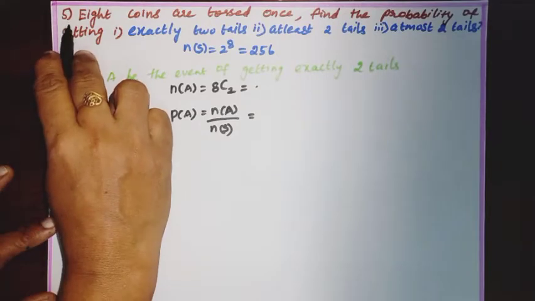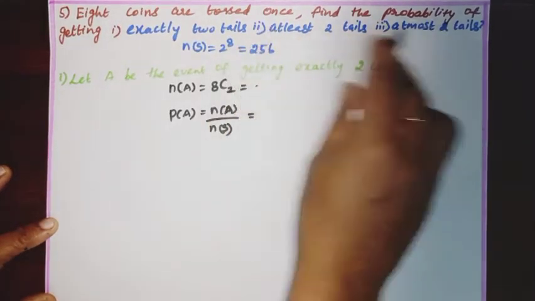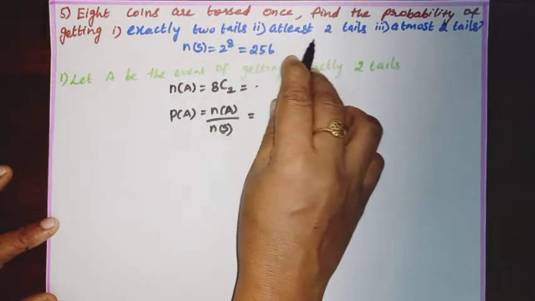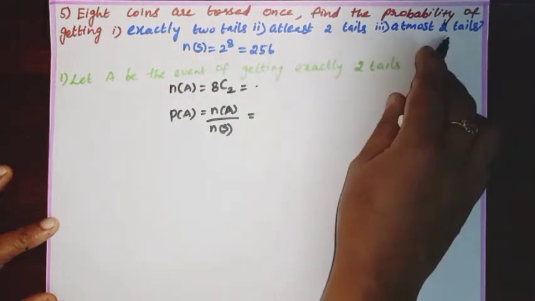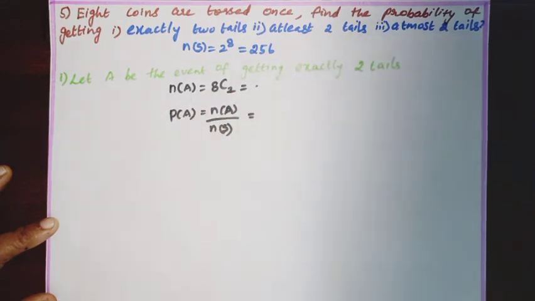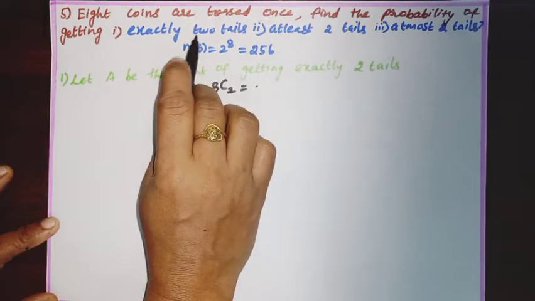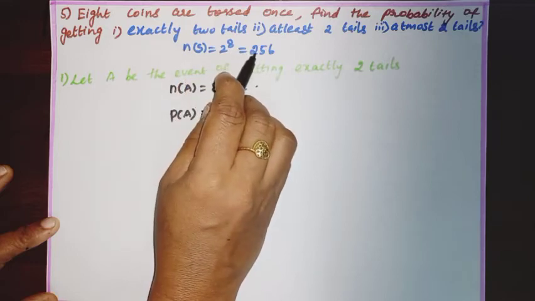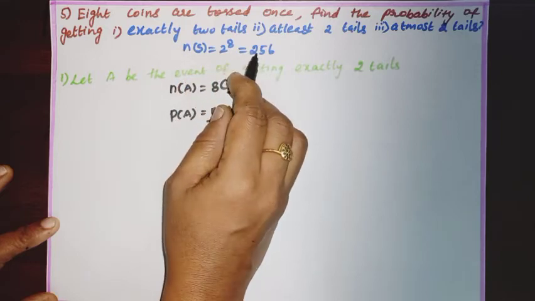Sum number 5. 8 coins are tossed once. Find the probability of getting first subdivision exactly 2 tails, second one at least 2 tails, third subdivision at most 2 tails. When a coin is tossed 8 times, then N of S is equal to 2 power 8, which is equal to 256.